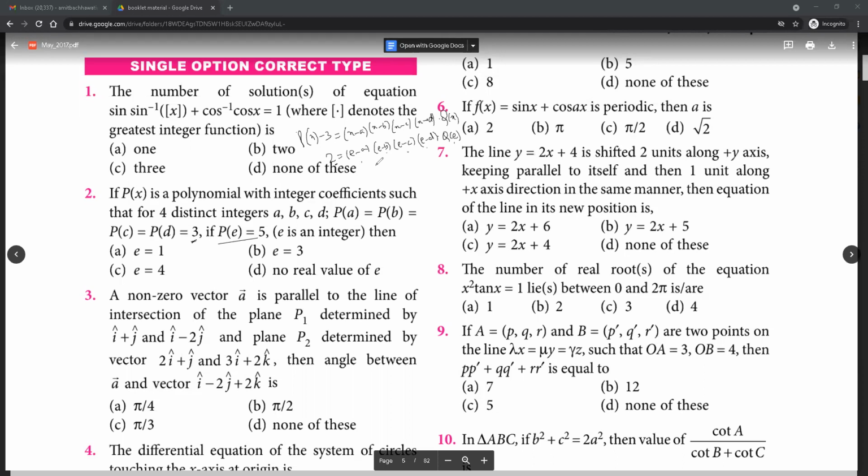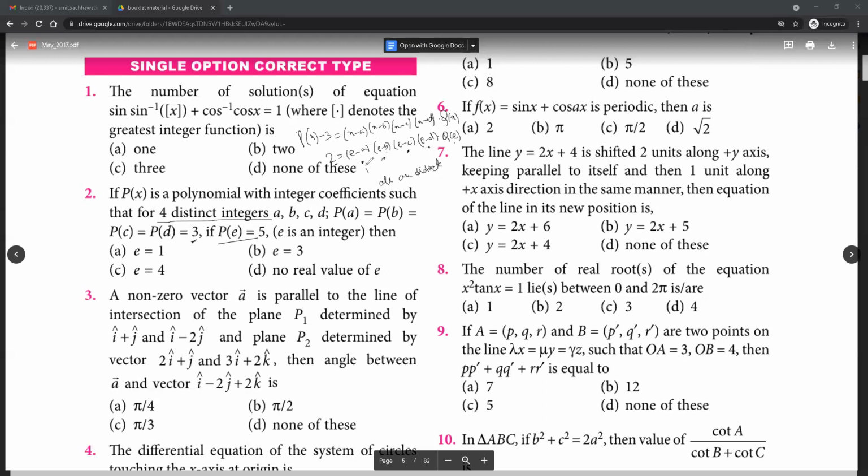Unless plus minus 1 happens. Exactly. Until and unless a few of them become 1 or minus 1. Okay, we can have it as 1, 1, 1, 1, 2. So A, B, C will become equal. Exactly. But that will give us A equal to B, or at least a few values out of A, B, C, D have to be equal, which is not possible because it is given that A, B, C, D are 4 distinct integers. Since A, B, C, D are 4 distinct integers, E minus A, E minus B, E minus C, E minus D all have to be distinct.